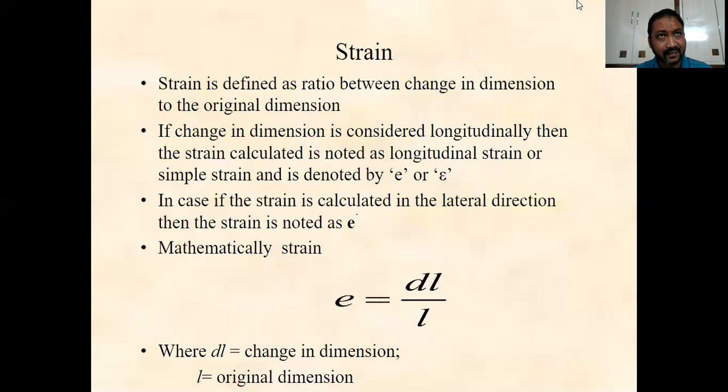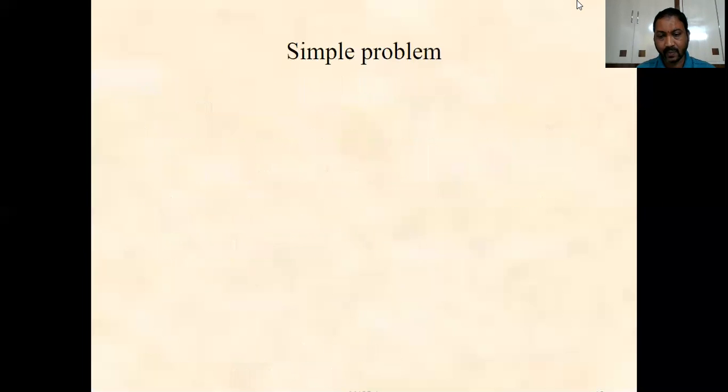The dimension taken along the width, perpendicular to the applied direction, gives the lateral strain, which can also be calculated. It is nothing but the change in that dimension divided by the original dimension.